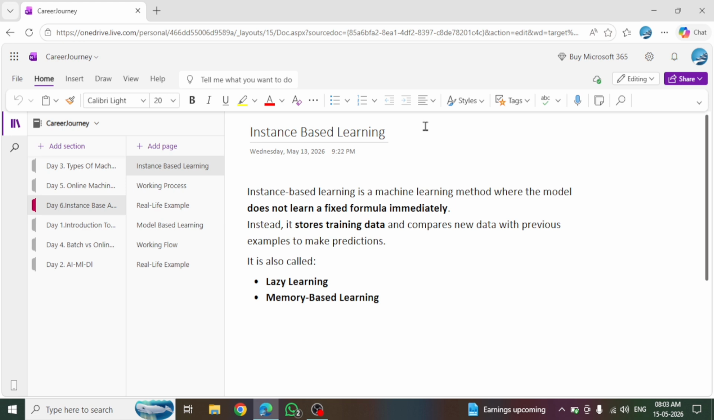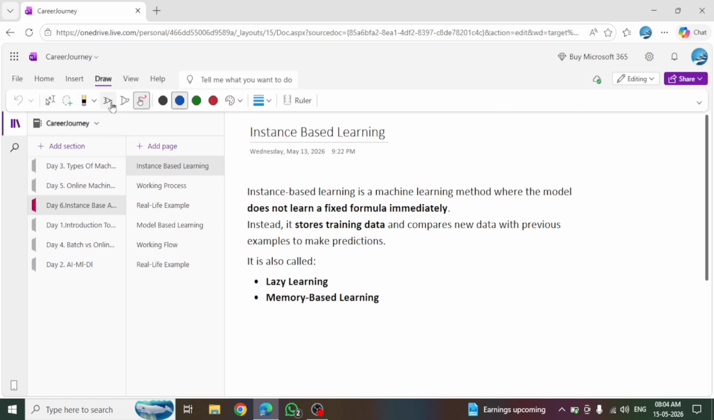And today's topic is instance based learning and model based learning. So we will discuss what instance based learning is, its working process and a real life example, and the same for model based learning. So first of all, instance based learning.